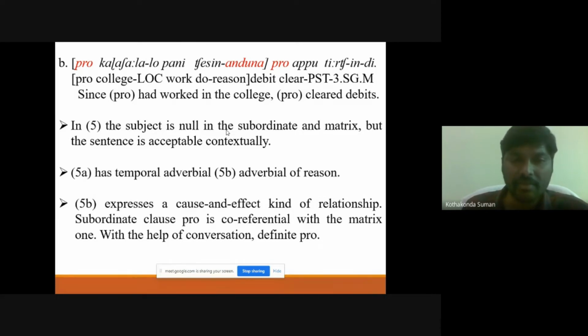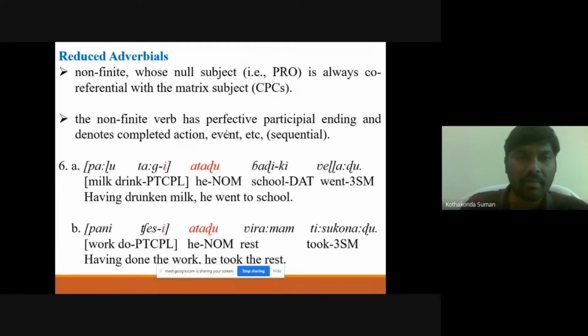And 5b expresses a cause and effect kind of relationship, because since somebody had worked in the college, she or he or somebody cleared the debts like that. So with the help of conversation, we can say it is a definite noun. If there is no such kind of discourse, then it becomes arbitrary, since there is no agreement on the adverbial clauses. So the second type: reduced adverbials.